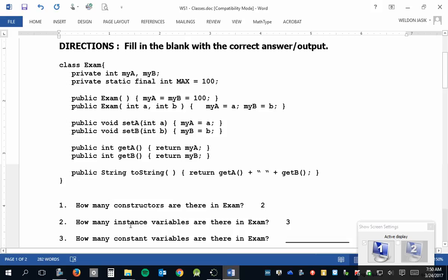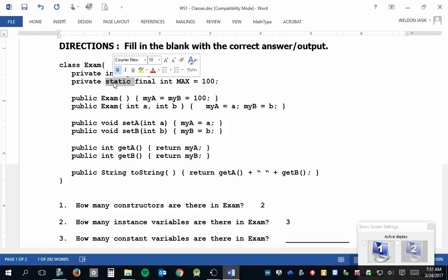I use the term instance variables here. Not every variable is going to be an instance variable. Some are not. If they're static, if you ever see the word static, it means it's not associated with an object. It has nothing to do with a particular object. It kind of has to do with all objects, if you will. And so, basically, the main point right now is that if it doesn't say static, it is an instance variable.